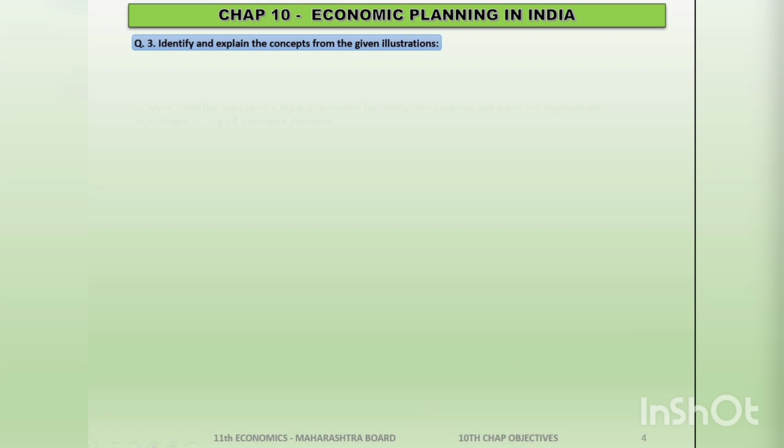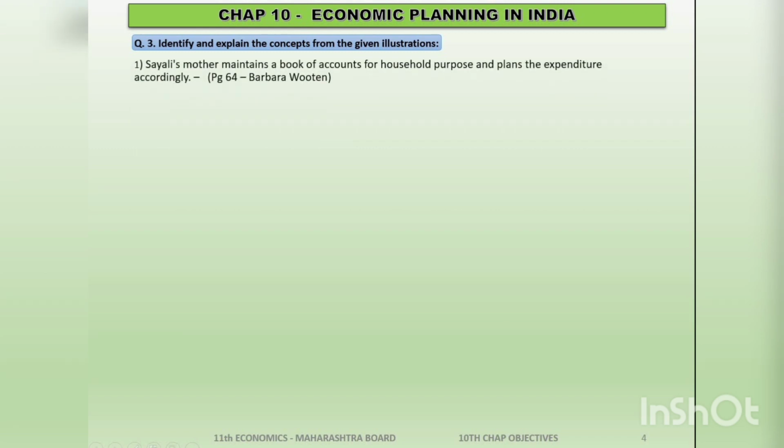The first question is, Saile's mother maintains a book of accounts for household purposes and plans the expenditure accordingly. Children, the two things to focus over here is books of accounts. Whenever you maintain books of accounts, that means you are recording your transactions. What transactions?